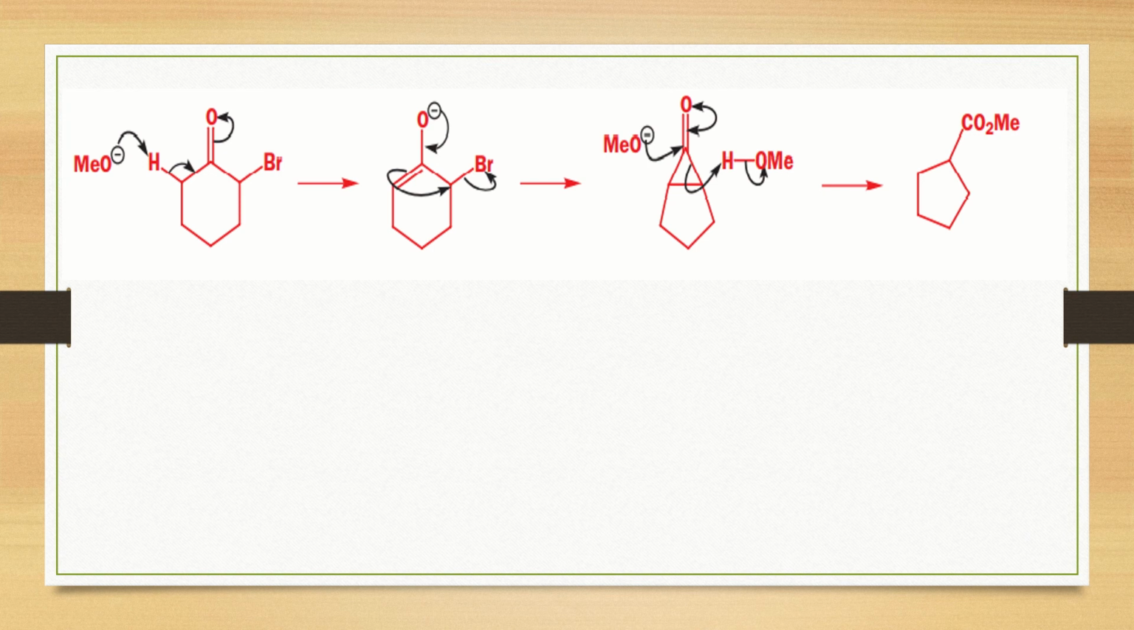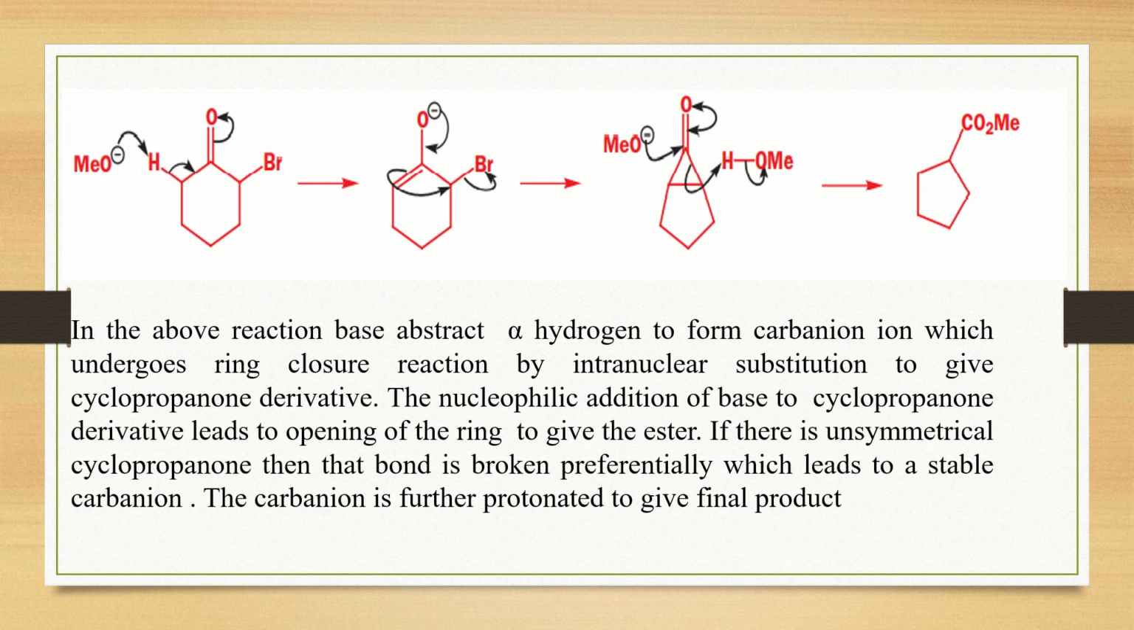Let us check the mechanism of this reaction. In the first step, the base abstracts the proton and forms a carbanion. This carbanion is stabilized by resonance to form an enolate. This enolate later goes for an intramolecular nucleophilic attack with the loss of bromide ion, leading to formation of a cyclopropanone.